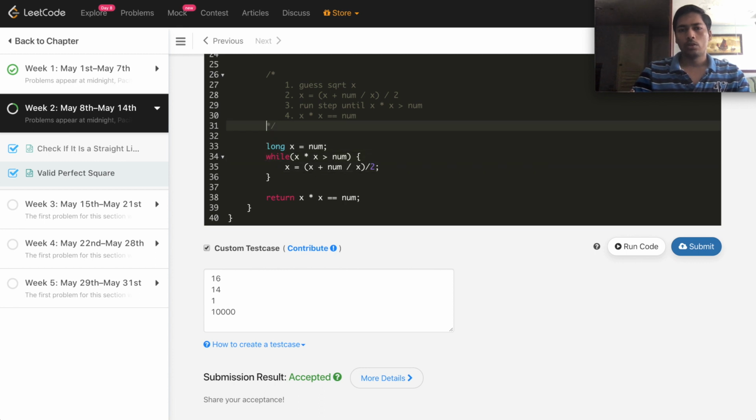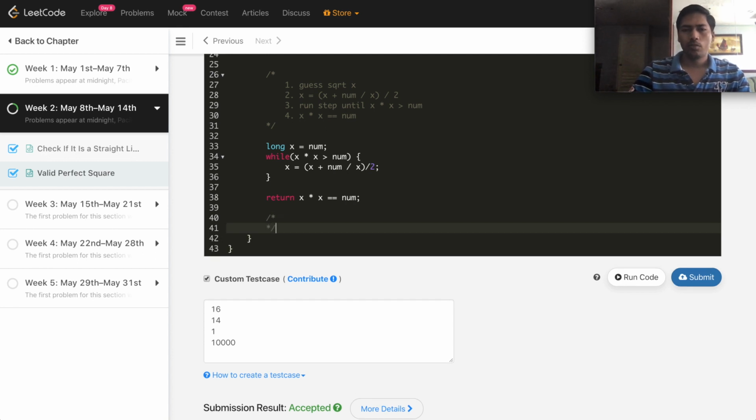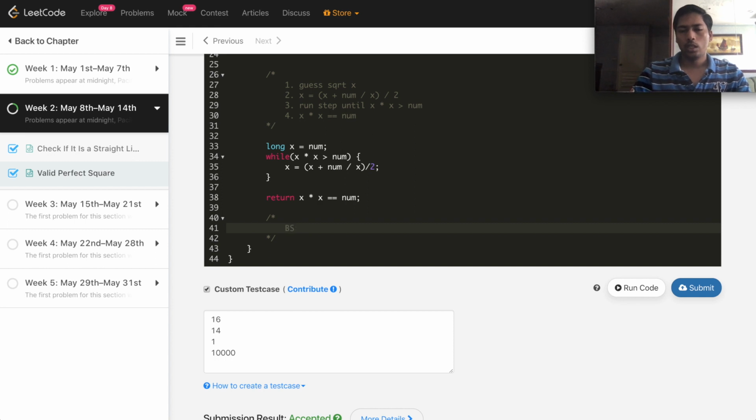For the third approach, I am not writing the code, but we can solve it with binary search as well. Binary search is a very easy solution. Whenever you compare, compare mid times mid with num, and then stop the binary search; otherwise continue the loop until low is less than or equal to high. The very important thing is to make sure to typecast to long, because for a big num it can cross the integer overflow. So that's all. Thank you.